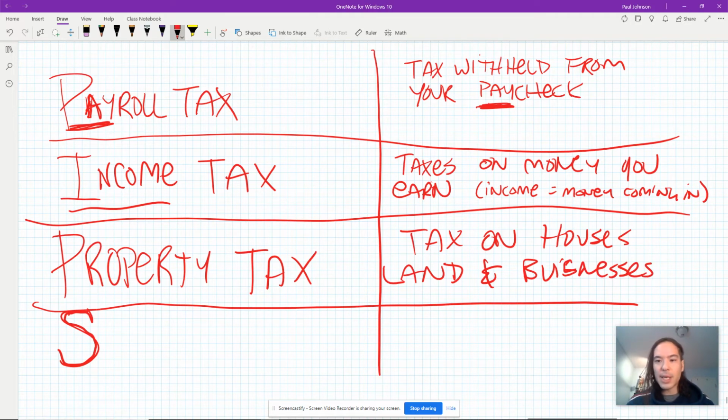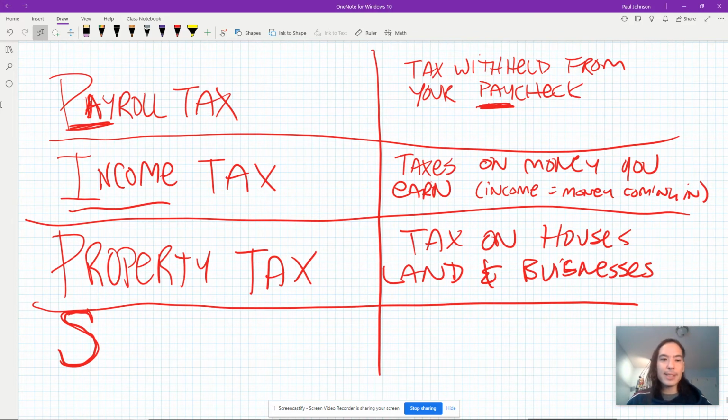So this is a tax on houses, land, and businesses. So property tax, if your parents own the house that y'all live in, they pay taxes every year just to live there. All right. Every single year, they're paying taxes just to live on that property. Even if the house is paid off, they still pay the city of Austin thousands of dollars a year to make sure that schools are up to date, teachers are getting paid, firefighters, police officers, EMS people will come to your house if something happens.